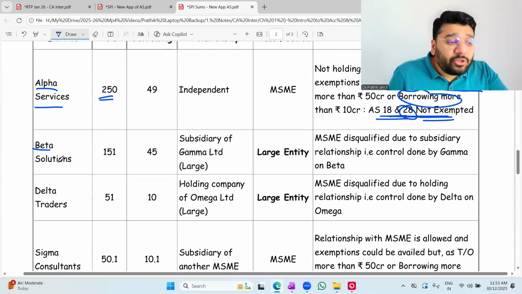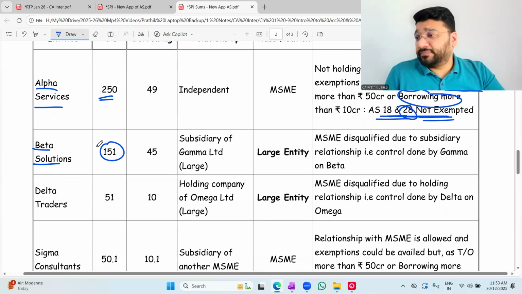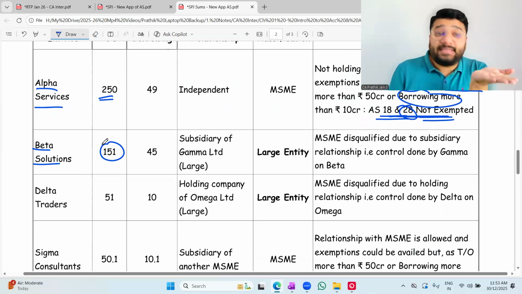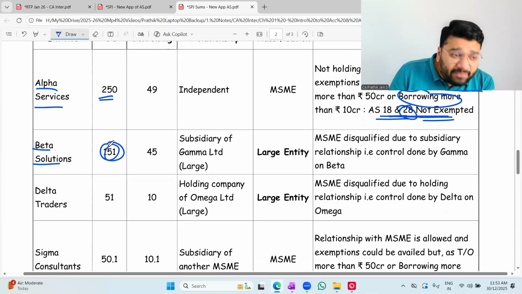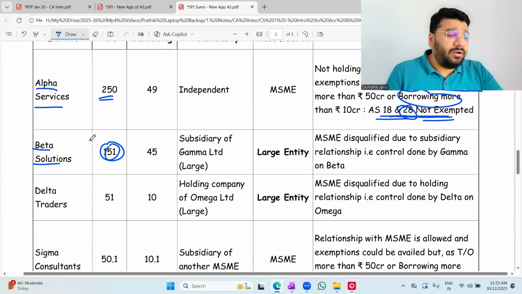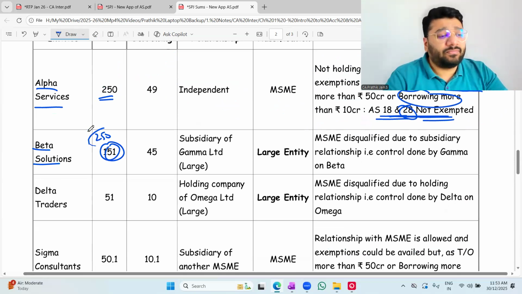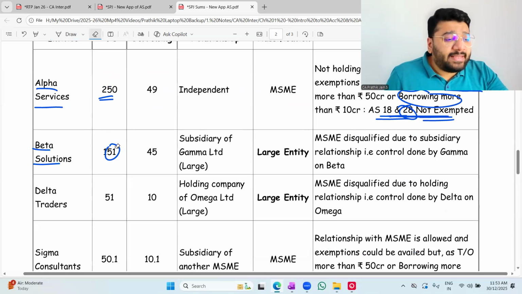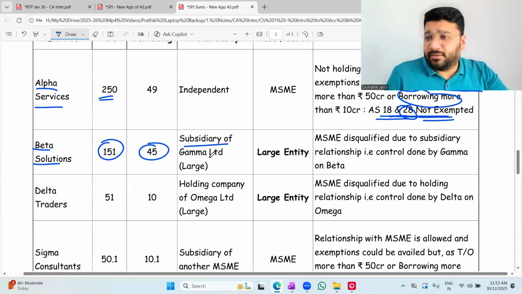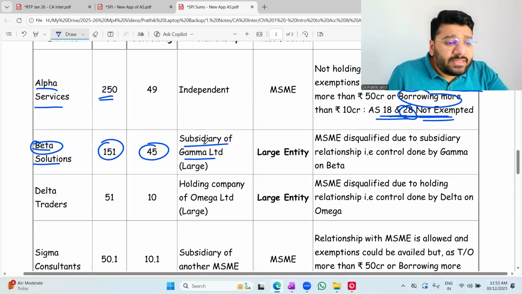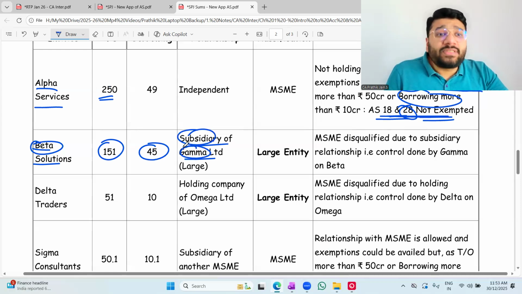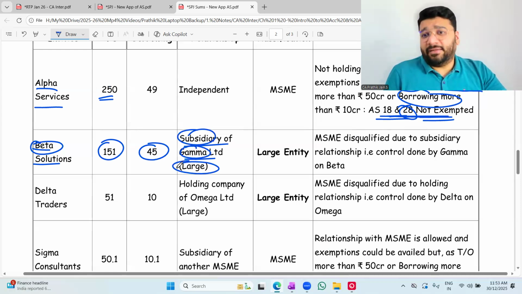Now, Beta Solutions, turnover 151 crore. See, no, 50 became 51. Oh my God, you have to see 250 and above. Okay. Up to 250 exempted. More than 250 non-exempt. Turnover satisfied. Borrowing satisfied. Subsidiary of Gamma Limited. Beta is subsidiary of Gamma. Who is Gamma? Gamma is a large entity.